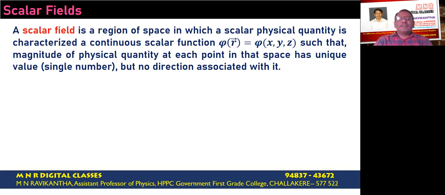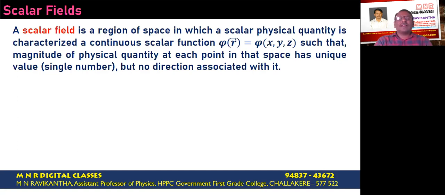A scalar field is a region of space in which a scalar physical quantity is characterized as a continuous scalar function phi of r is equal to phi of x comma y comma z, such that the magnitude of the physical quantity at each point in that space has a unique value, that is, a single number having no direction associated with it.